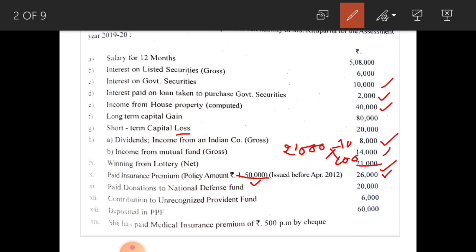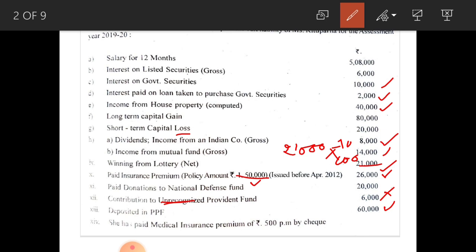You cannot consider it for deduction under 80C because under section 80C only recognized provident fund is deductible and not unrecognized provident fund. So, you should not consider this one. Next, deposited in PPF, that is Public Provident Fund, 60,000, you can consider it under section 80C for deduction.